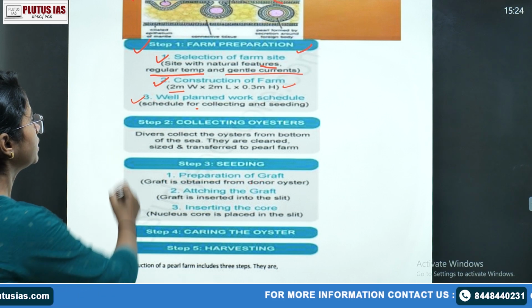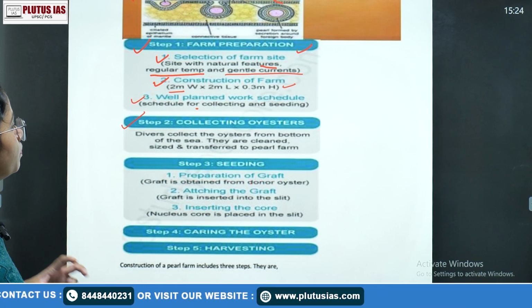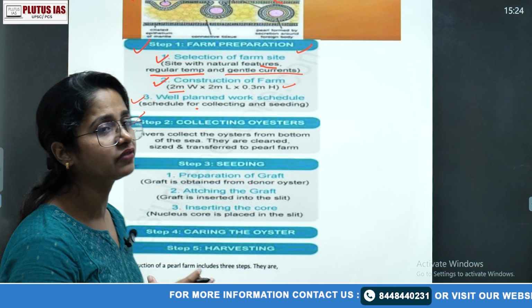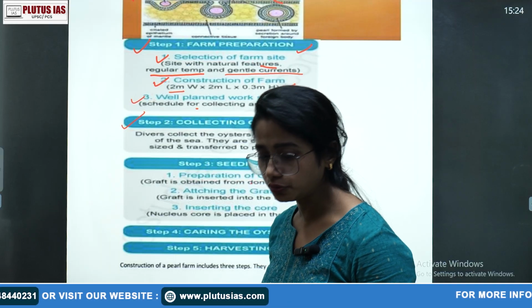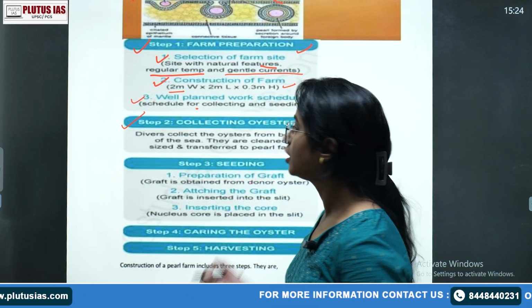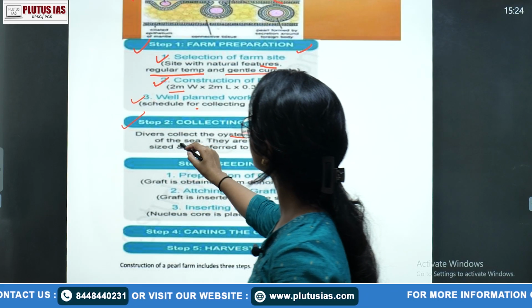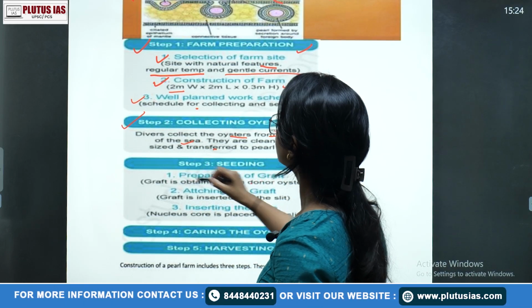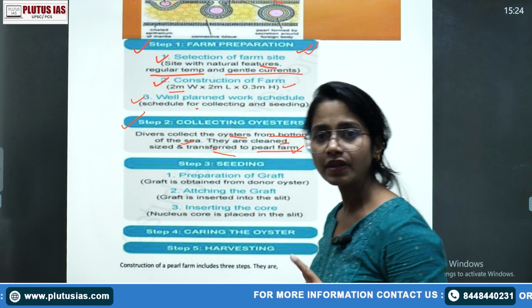So this is something. Then collecting oysters: divers collect the oysters from the bottom of the sea. They are clean sites. Of course, this is something we are talking about when we do this the first time. Whenever you do anything the first time, you need to collect the basic seeds over there. Oysters from the bottom of the sea are collected, cleaned, sized, and transferred to the pearl farm which you have prepared in the first step.